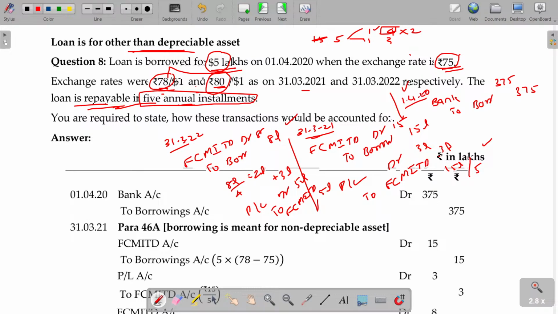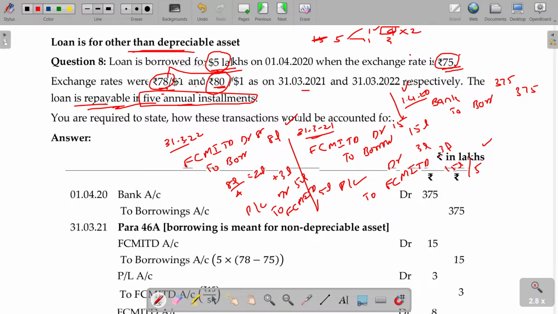This 3 lakhs will be amortized every year for 5 years. In the second year end, another 2 lakhs will start to be amortized for the remaining 4 years. So for the second year, 3 lakhs plus 2 lakhs, 5 lakhs will be amortized. 5 lakhs will be amortized for the remaining 3 more years. Who knows, in the next year if anything bad happens, still you have to go for amortizing further. If there is a gain, it can be adjusted. You can reverse that foreign currency monetary item amount by crediting. Clear? Hope now you will be able to understand.